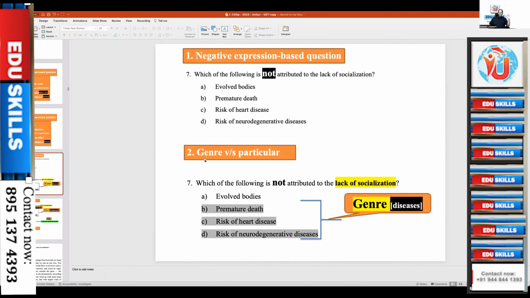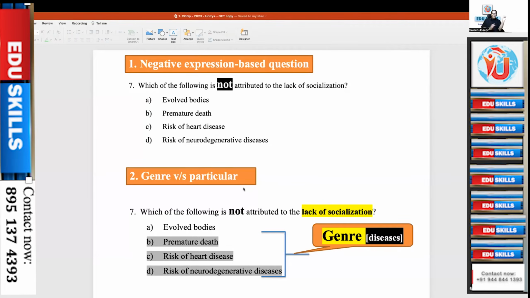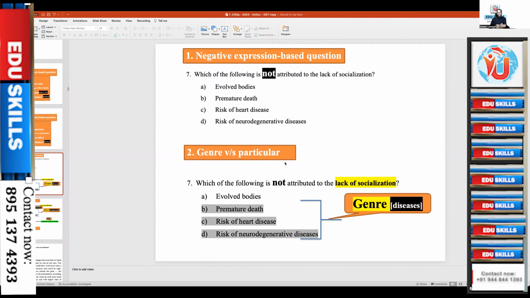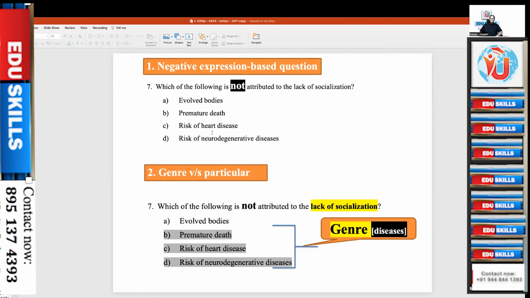The strategy is one thing, genre and particular, or brand name and generic. You heard of brand name in medicine, brand name and generic name. Do you know the difference? Generic name is actual, and brand name is given by the companies. Now this paragraph, the next question is speaking about which of the following is not attributed to the lack of socialization.